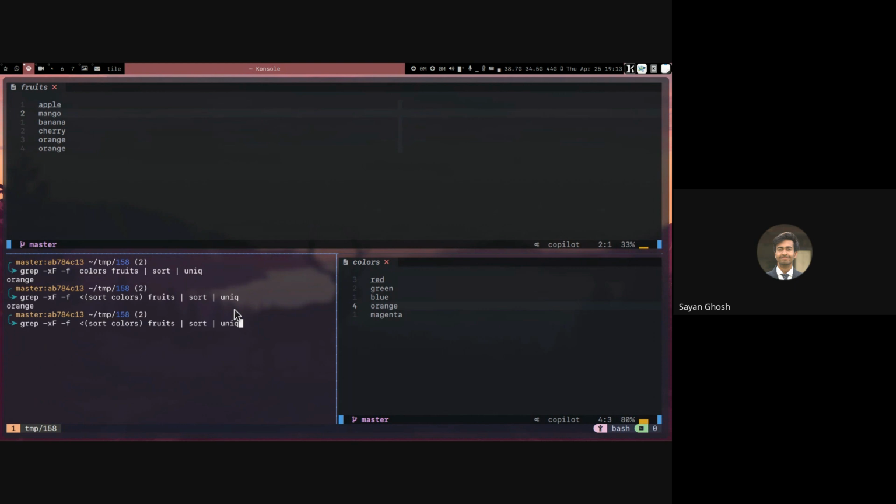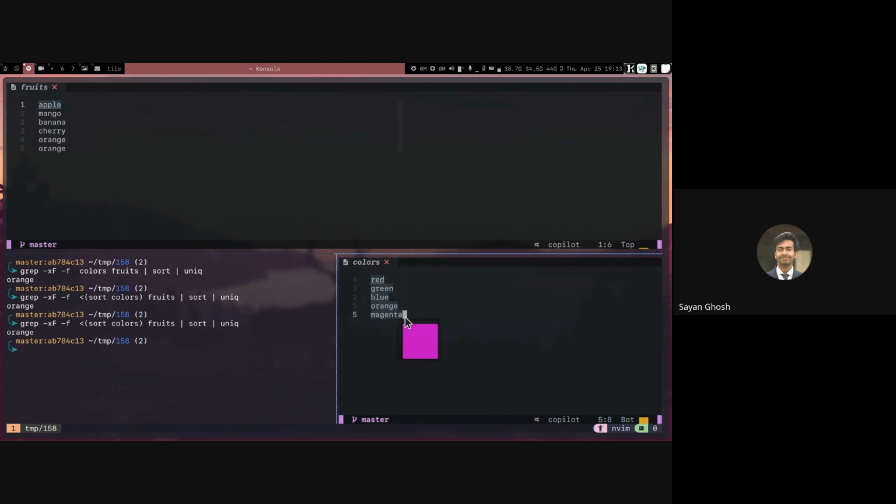Still the output will be the same, because the first file given to grep is the pattern file, and the second file is the file in which to search for each of the patterns, right? So we are basically sorting this file, and we are searching if any pattern is present in a line. So grep will go line by line through file 2, checking if the first line matches any of these patterns. For the first line, it will go through all the patterns and see which pattern matches.